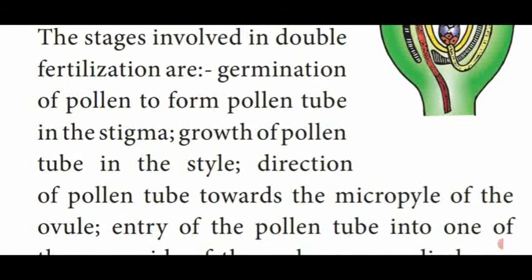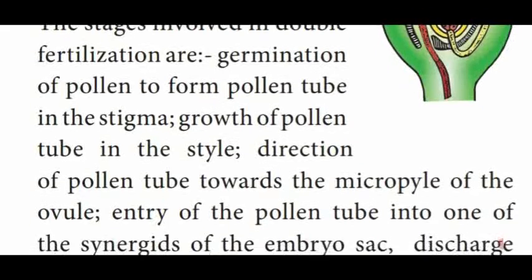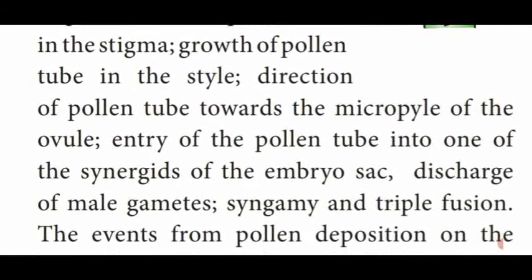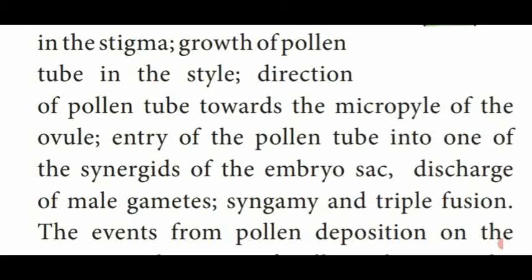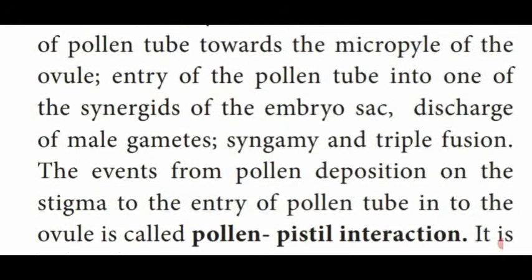So first one, pollen tube germination in the stigma region is the first stage. Germination of pollen into pollen tube in the stigma region. Second one, growth of pollen tube in the style. Then next one, direction of the pollen tube towards the micropylar region of the ovule. Next one, entry of the pollen tube into the synergids of the embryo sac.